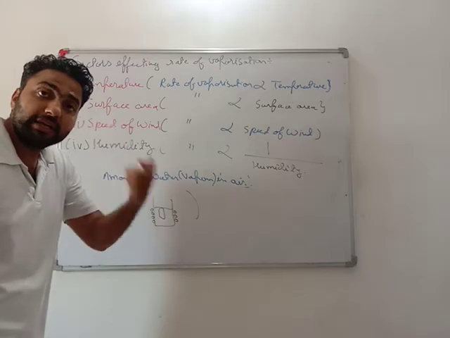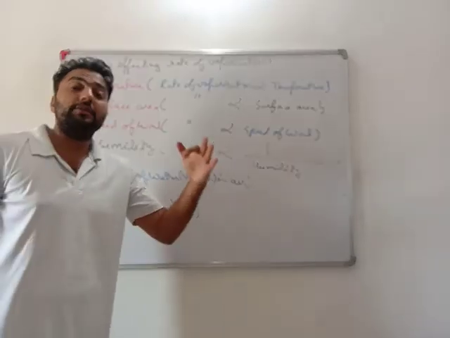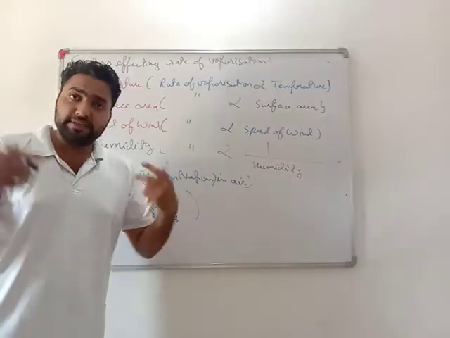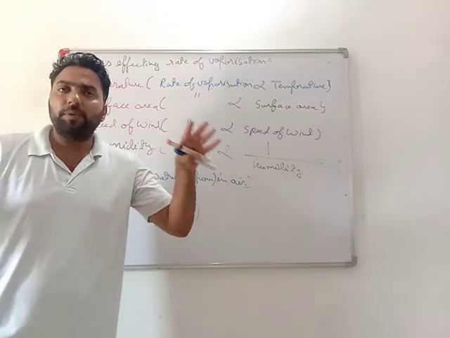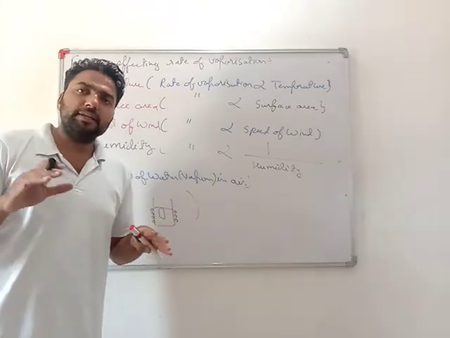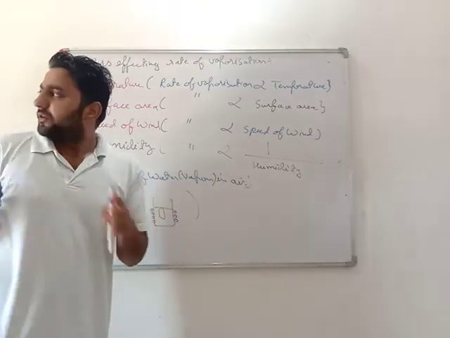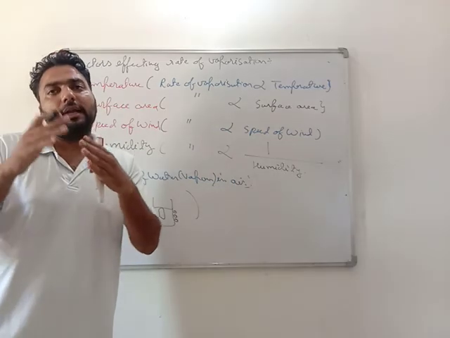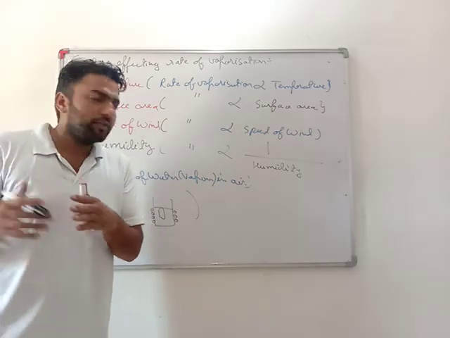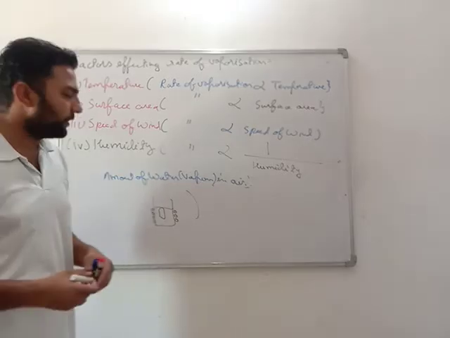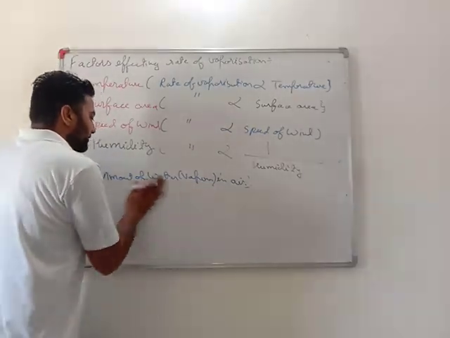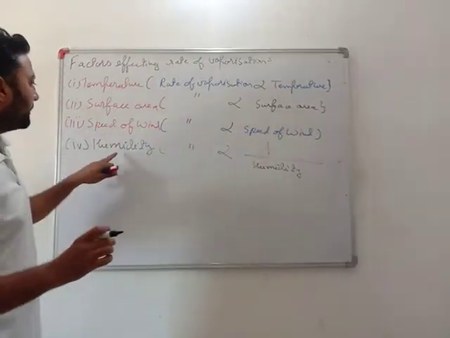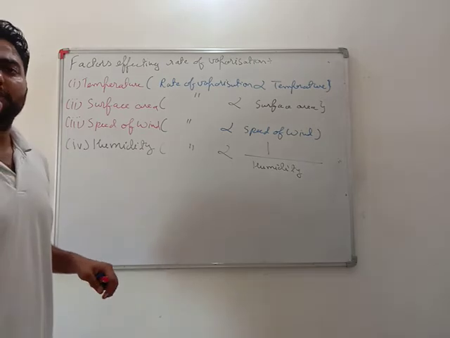Why? Whenever I exhale, I am exhaling water vapor also. Animals also exhale a lot, so there is water vapor present in the air. The second thing is plants do transpiration. Water gets converted into vapor on land and seas. So there is a lot of water vapor present in the air. So what is humidity? The amount of water vapor present in the air.